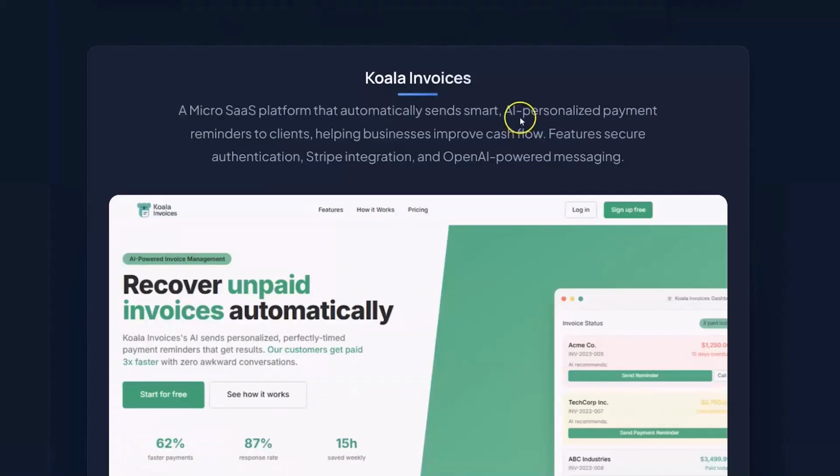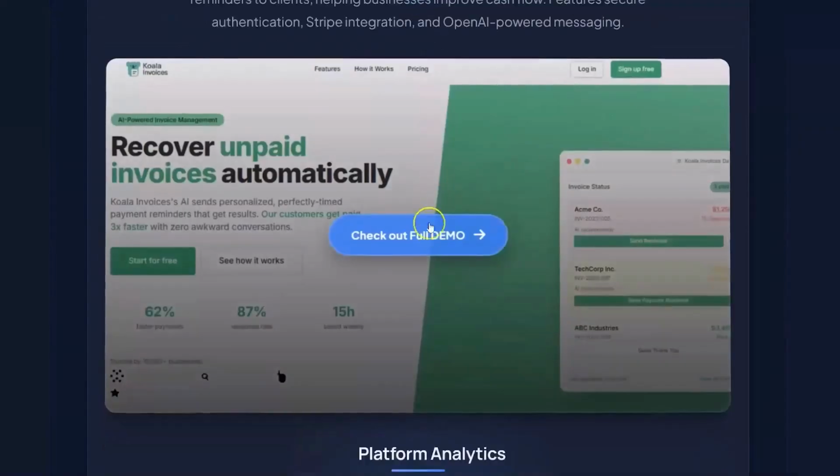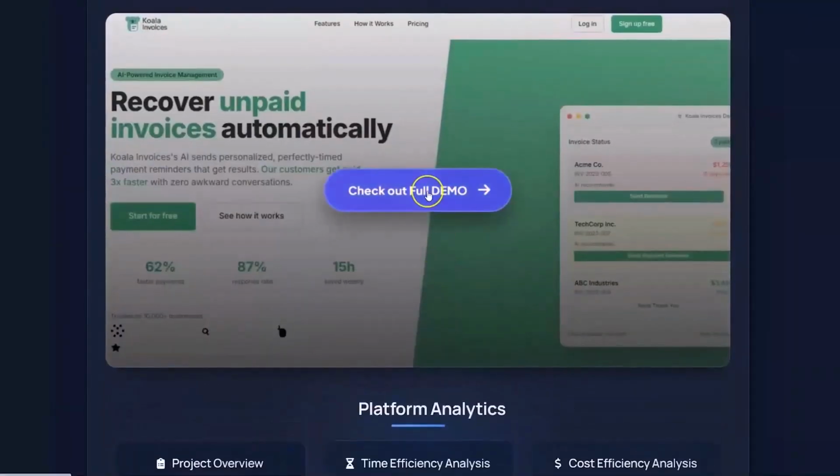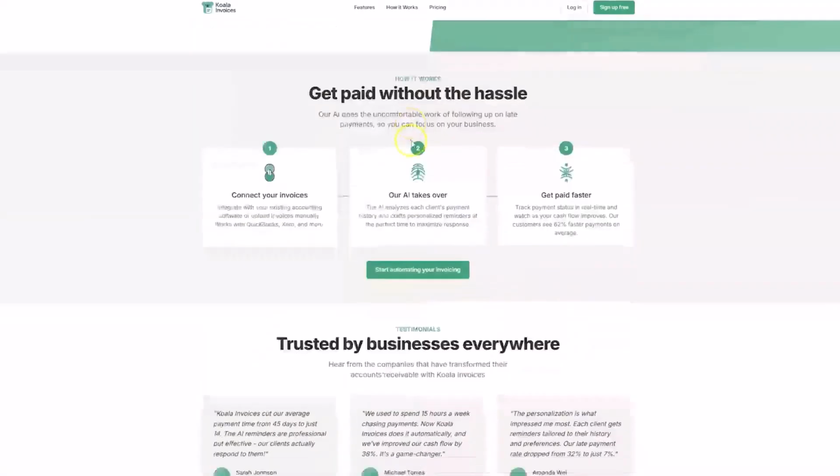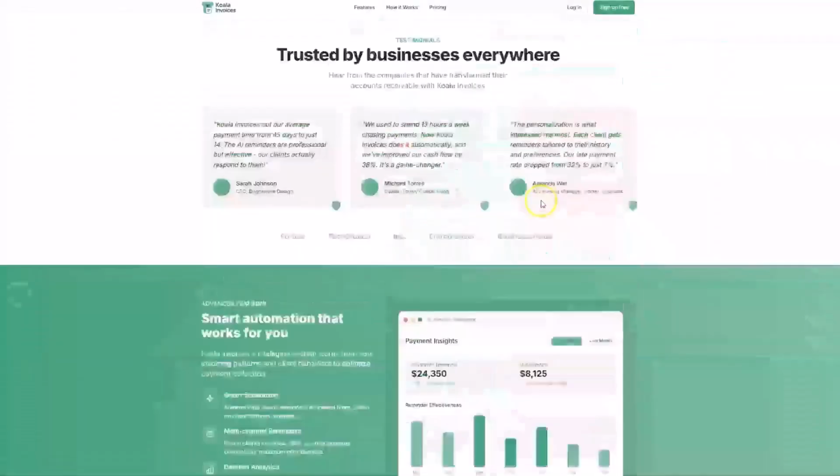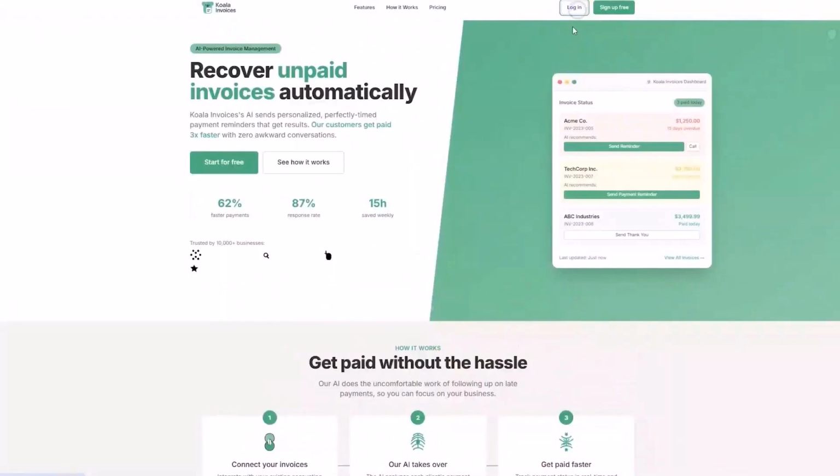First up, an AI-powered invoice reminder, a classic micro-SaaS idea. We simply described what we need: automatically remind clients about unpaid invoices using smart AI-generated messages. And there it is. We got the platform. We can look at it. It's fully created along with the marketing landing page. Plus it is fully functional.